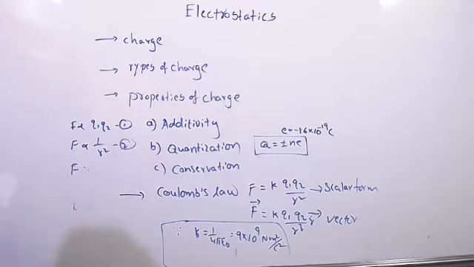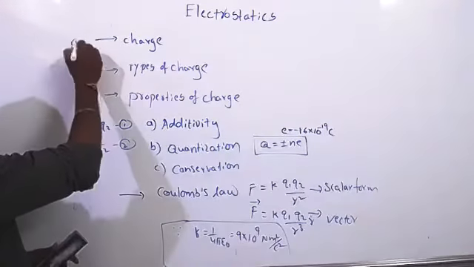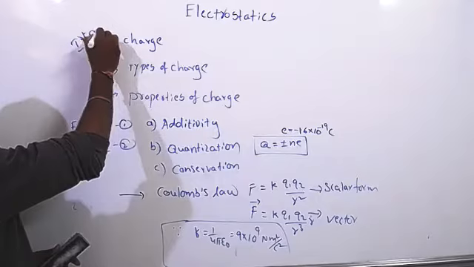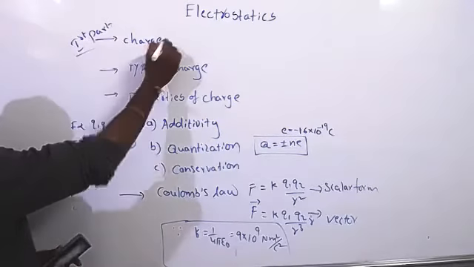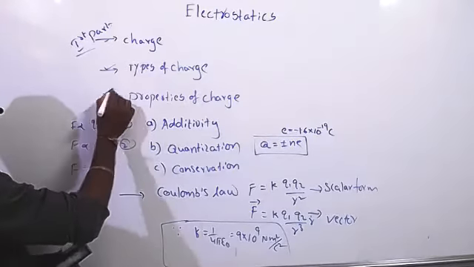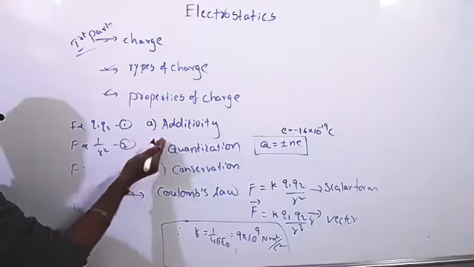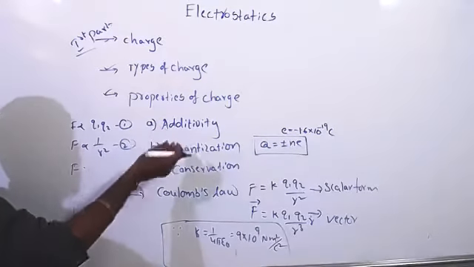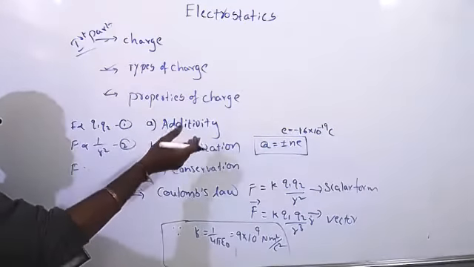Yes, sir. So this is the first part we have discussed, right? The first part in electrostatics. In the first part, what is charge, types of charges, positive and negative, and properties of charge, like additivity. We know additivity means we can add charges with respect to their signs.